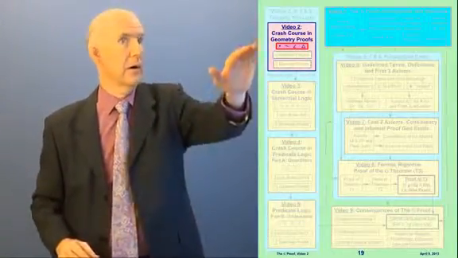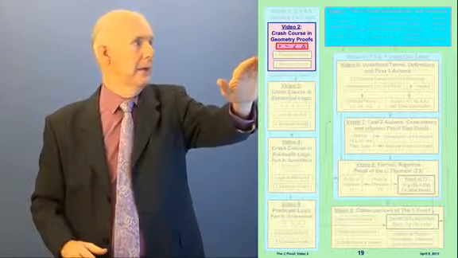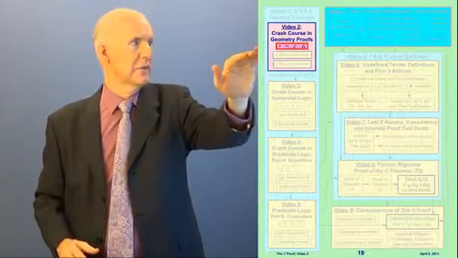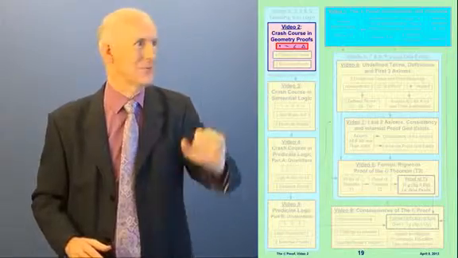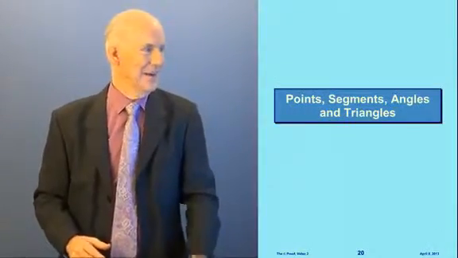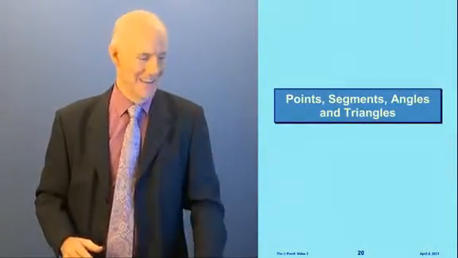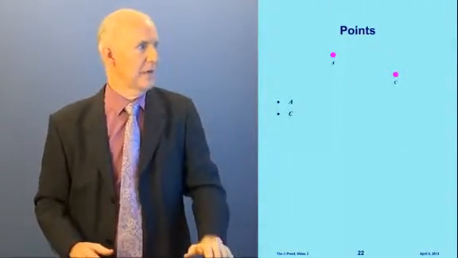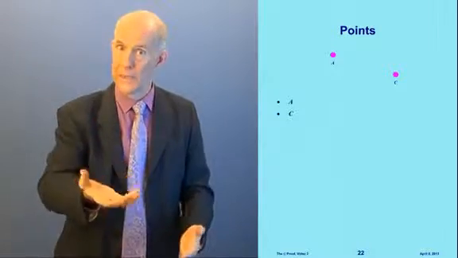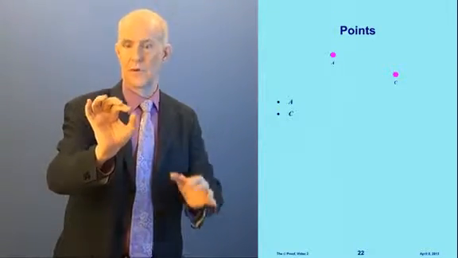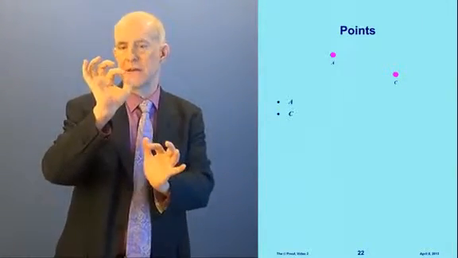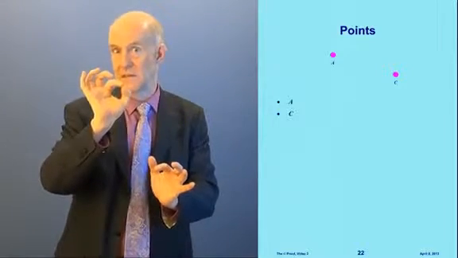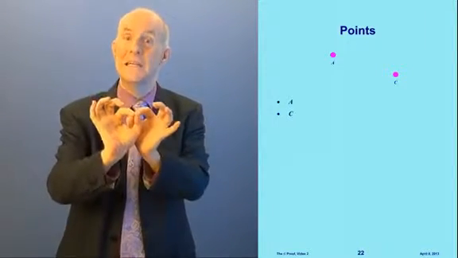Okay, so here we are on our map again. You can see we're going to dive in, and those little symbols mean point, segment, angle, and triangle. We're going to do that now. Okay, so points, segments, angles, and triangles. All right, let's see what they mean. First of all, a point. What is a point? I think you have an idea what a point is. A point is a very tiny thing. In fact, it's not just tiny, it's infinitely tiny.